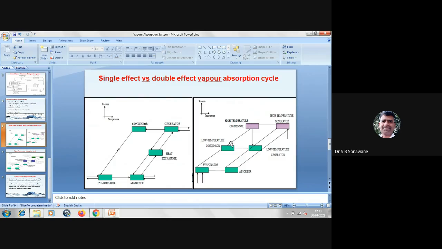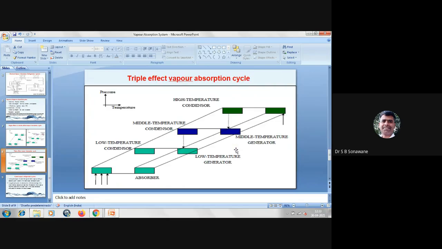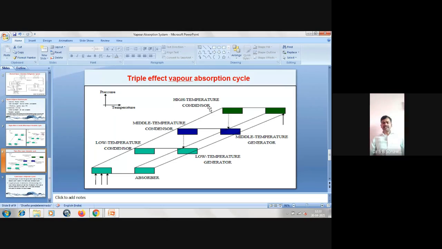And in between them you can see there is an exchange of heat. This is basically used to improve the coefficient of performance. Then in the triple effect vapor absorption cycle, we are using three condensers, that is a high temperature condenser, a middle temperature condenser, and a low temperature condenser.